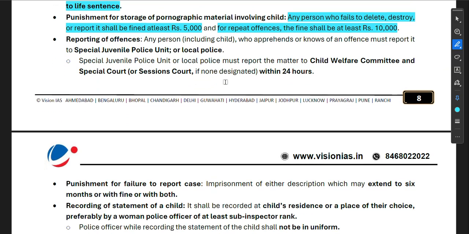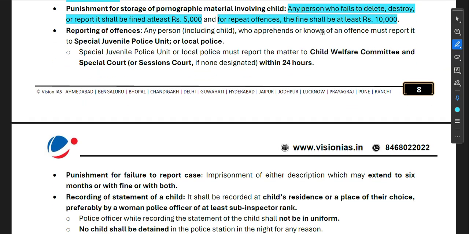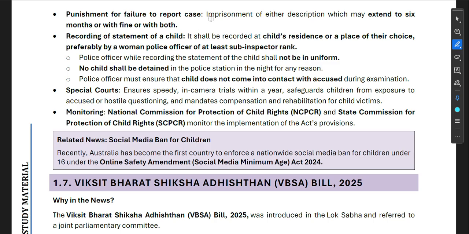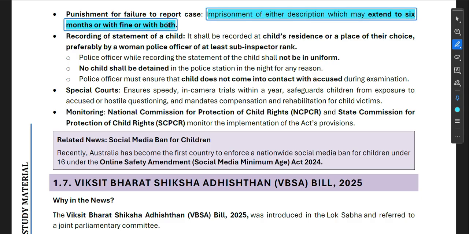Now, reporting of offences. Any person, including a child, who apprehends or knows of an offence must report it to a special juvenile police unit or local police. The special juvenile police unit or local police must report the matter to the Child Welfare Committee and the special court or session court, if not designated, within 24 hours. Punishment for failure to report a case: imprisonment of either description, which may extend to 6 months, or with fine or with both.